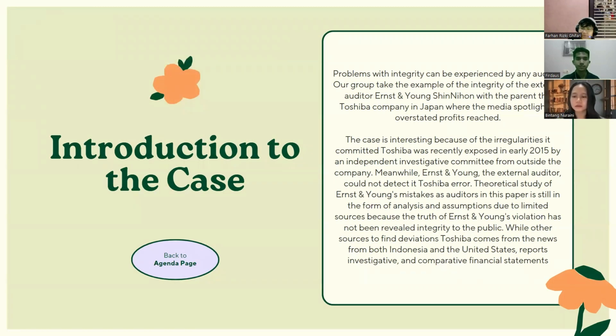Toshiba was exposed in early 2015 by an independent investigative committee from outside the company. Meanwhile, Ernst and Young, the external auditor, could not detect Toshiba's error. The theoretical study of Ernst and Young's mistakes as auditors in this paper is still in the form of analysis and assumptions, due to limited sources, because Ernst and Young's integrity violation has not been revealed to the public. Other sources on the deviation in Toshiba come from news in both Indonesia and the US, while investigative reports and comparative financial statements could not be obtained.